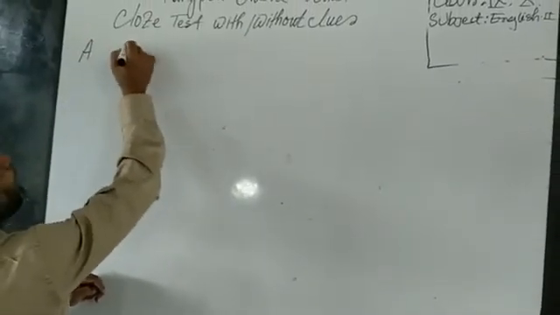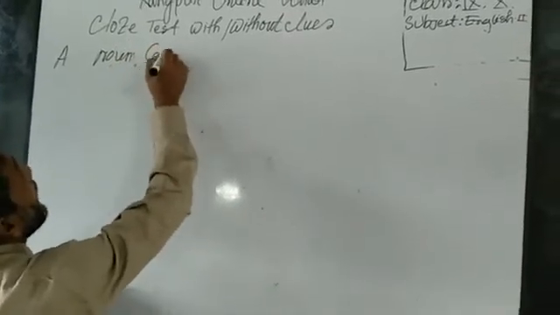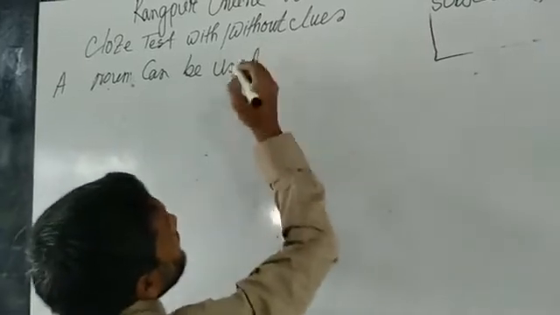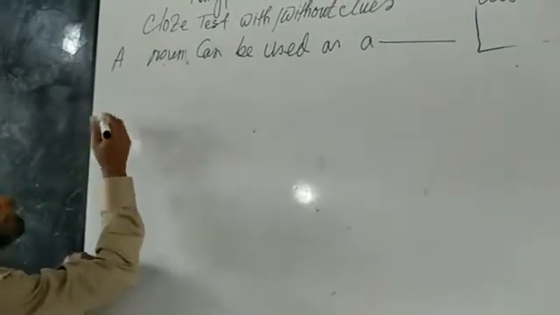A noun can be used as a. So dear students, if you have pen and paper, just take the points very rapidly.